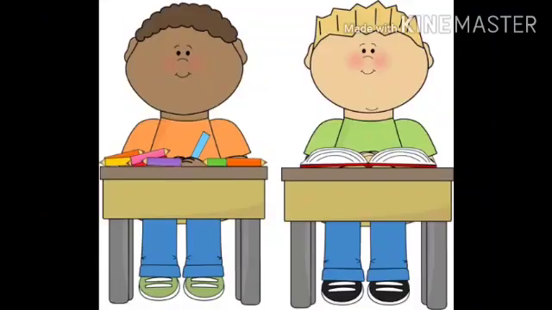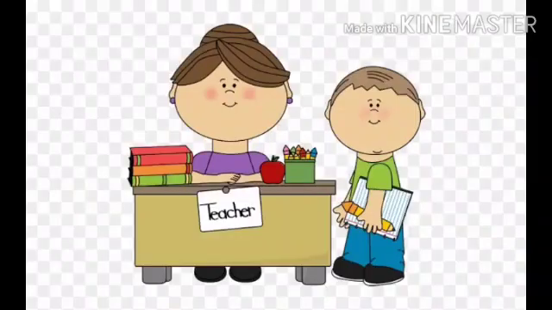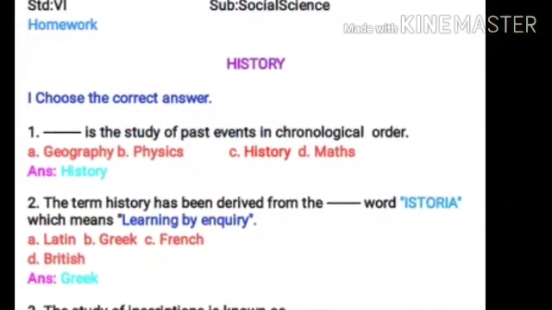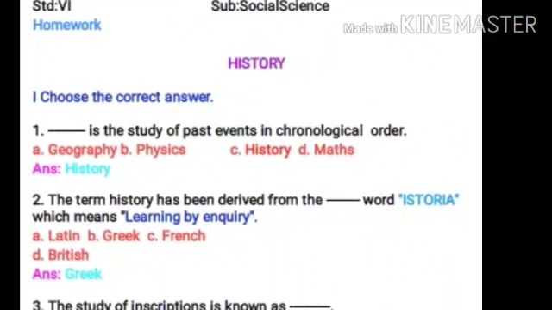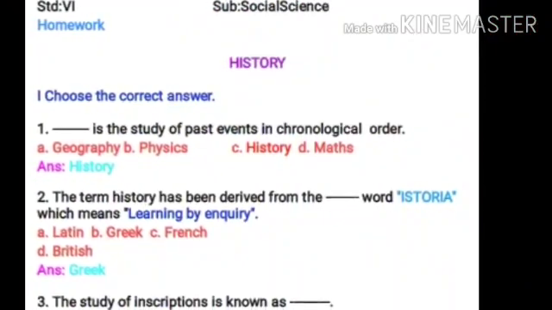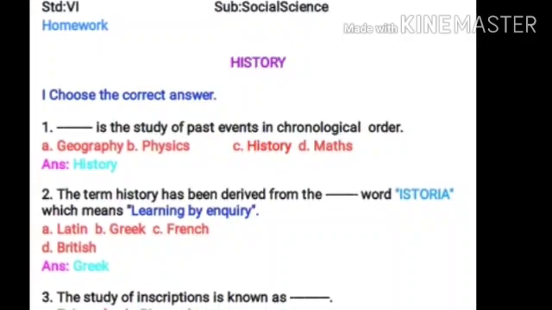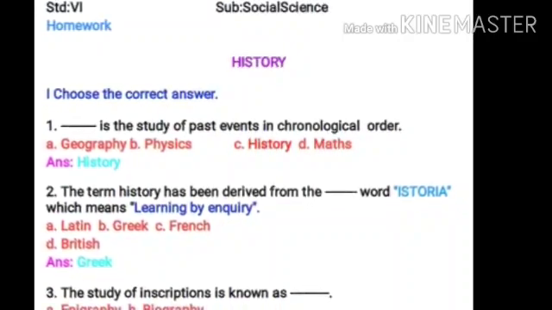Students, here the lesson comes to an end. We have completed Unit 1, What is History? Students, now it's time for evaluation. Now let us see some objectives, that is choose and fill ups related to today's lesson, that is what we have learned today in this class.